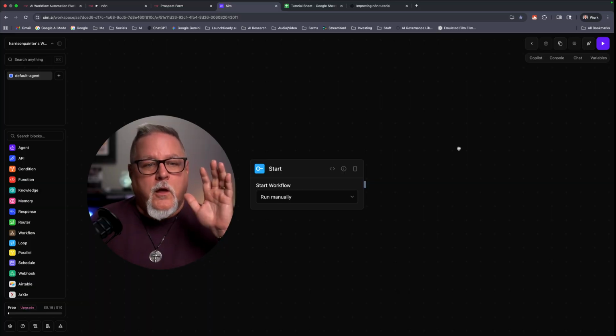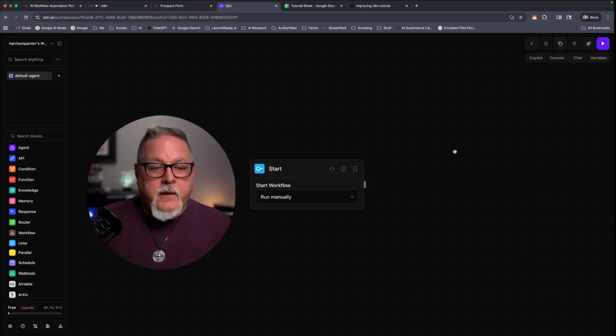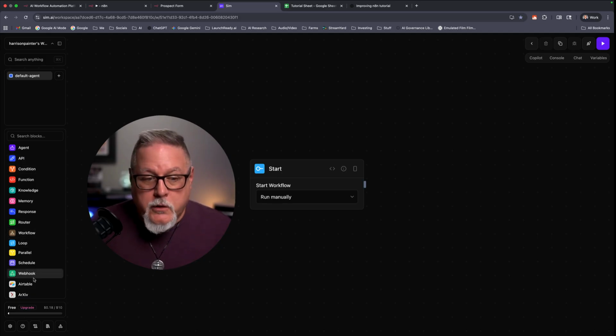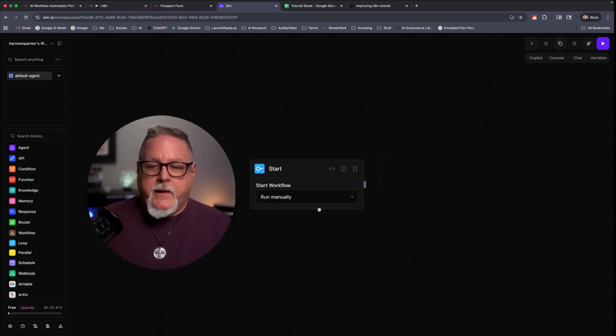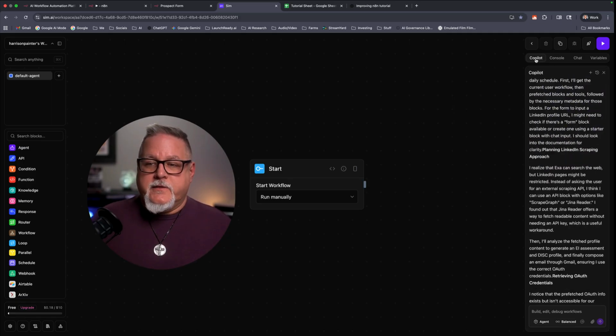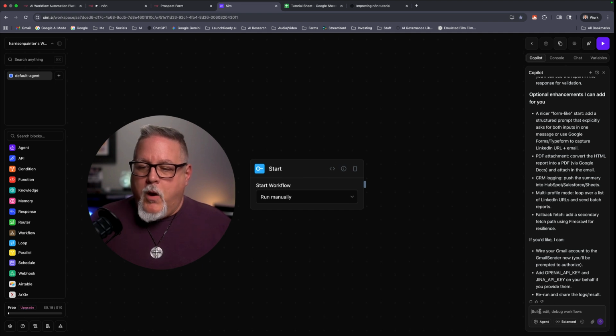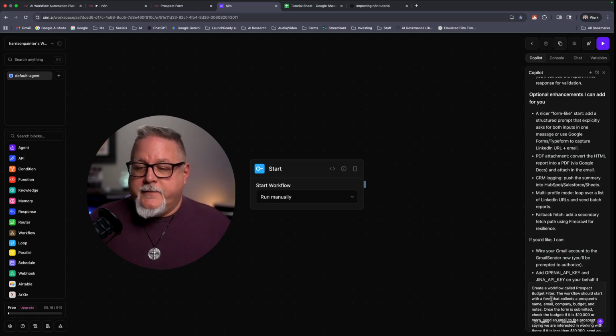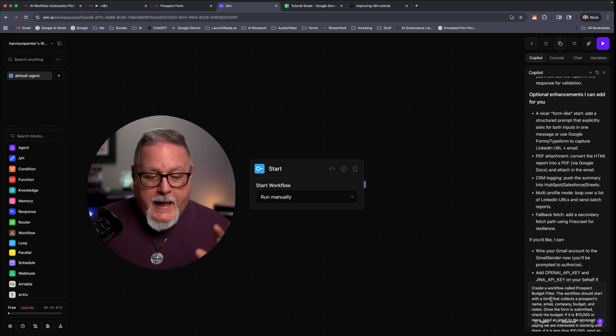This platform is called Sim.ai. And you're going to notice it's very similar to n8n. Okay, we have our kind of trigger here that's going on. We have all of this stuff over here. So very, very similar. But what this has that is incredible is this Copilot. And what we're going to do in this Copilot is all we're going to do is tell it what we want. And in this case, I am just going to speak what we did in n8n straight in here, and let's see what happens. So here's the prompt that we're putting in.